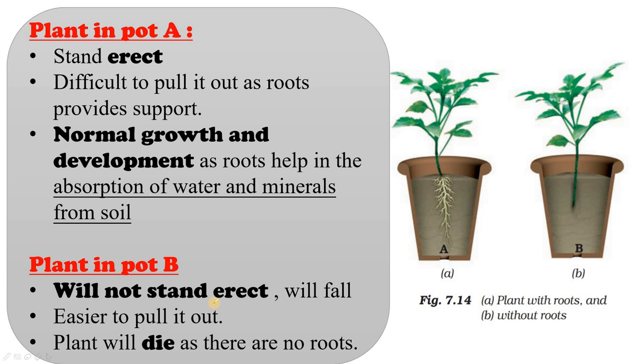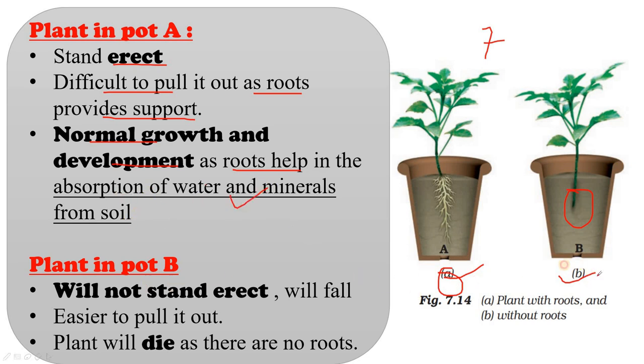Okay. To understand the functions of roots, you can perform a simple activity. What you have to do is you have to take two potted plants and you have to remove roots from one of the plants, and after that you have to water the plants regularly for 7 days, and then after 7 days you observe the plants. You will find that the plant in the pot A, this one, with the roots intact, will stand erect, and it will be difficult to pull it out as the roots provide support to the plant, right? And the plant will show normal growth and development. Why? Because the roots help in absorption of water and minerals from the soil.